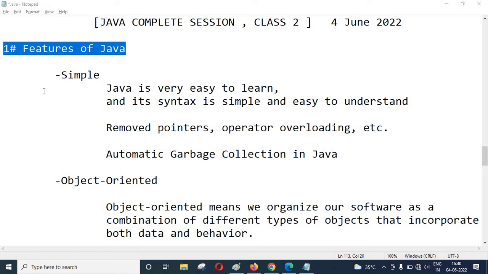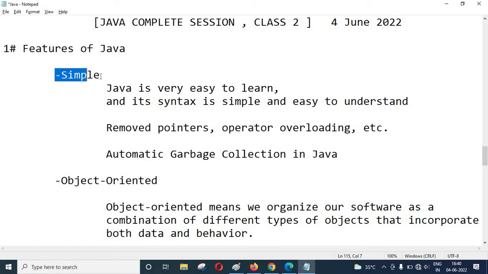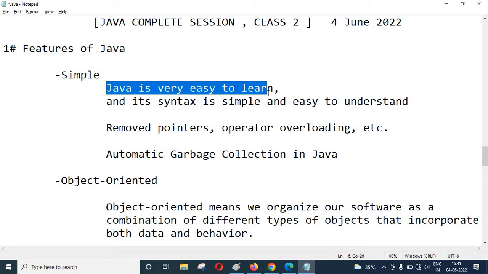The first feature is simple. Java is a simple language. What does simple language mean here? Java is very easy to learn. Easy to learn means it is in a human language, not in binary or machine language, because binary and machine language are very complex to memorize, manipulate and store in the mind. That's why Java is called easy to learn: it is written in human language, and human language is very easy to understand.